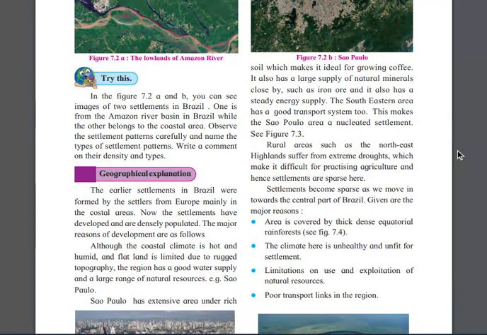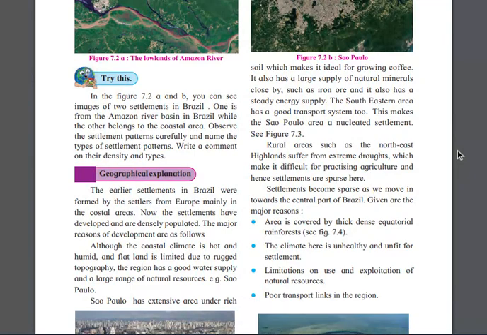The southeastern area has a good transport system too. First of all, why are people settling in Sao Paulo? Because water is there, energy is there, and the transport system is good, right? This makes the Sao Paulo area a nucleated settlement, like Mumbai, right?